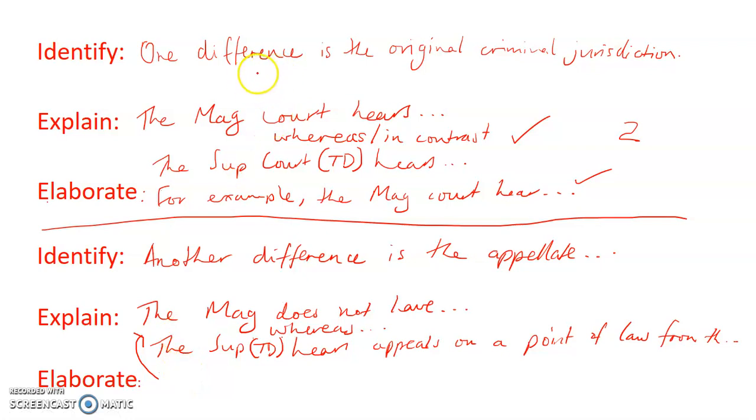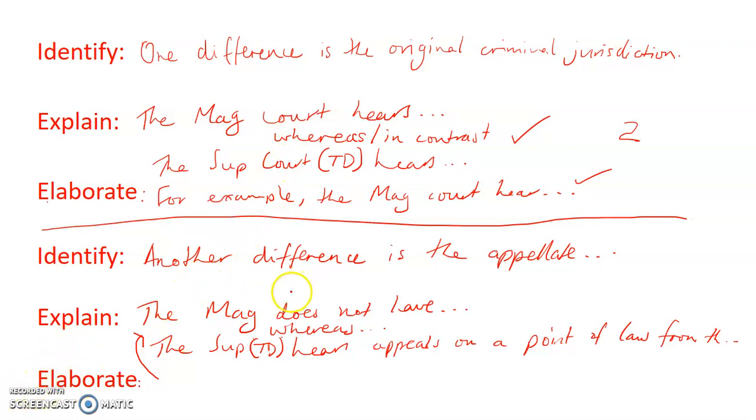So as you can see, I've made my answer so much easier just by using IEE. Okay, when this becomes automatic, I'm just going, one difference is the original criminal jurisdiction of the 2 courts. The Magistrate Court hears summary offences and indictable offences heard summarily, whereas the Supreme Court Trial Division hears serious indictable offences. For example, the Magistrate Court hears theft, whereas the Supreme Court hears murder cases. Bang. There's my 2 marks. It's really easy. I don't have to think too much about how I'm wording my answer. I'm just going 1, 2, 3.